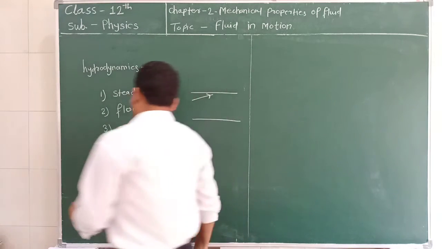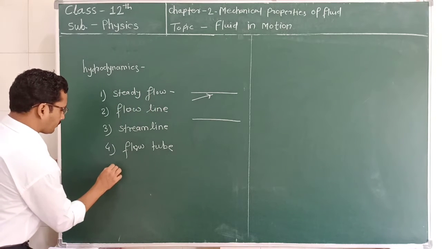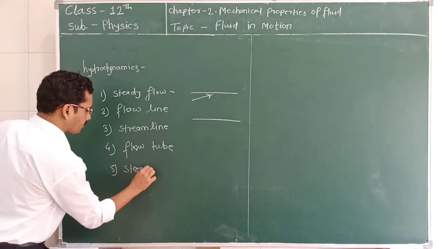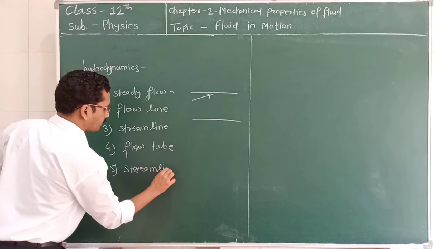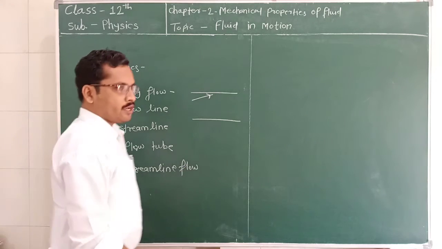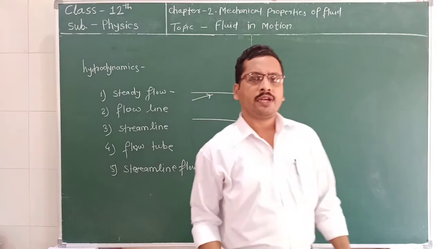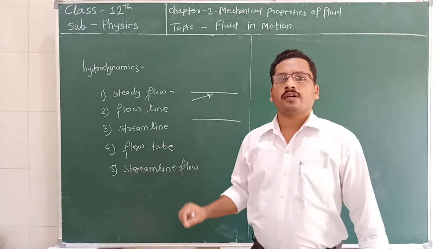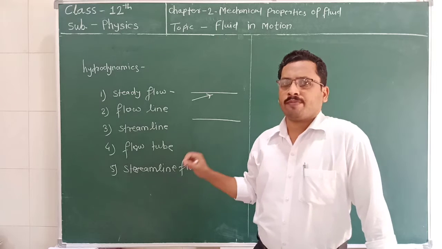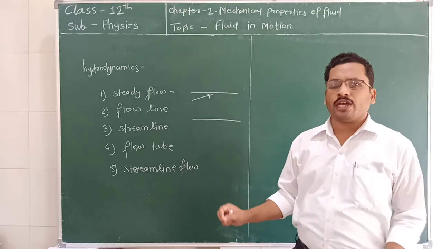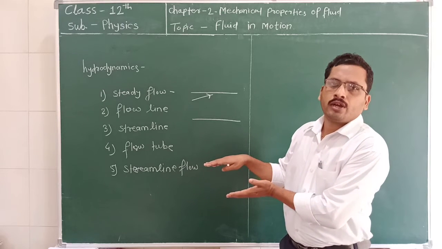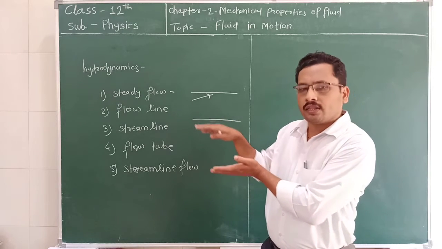Now, the next term is streamline flow. What is streamline flow? In a streamline flow, the velocity or the pressure at a particular point remains constant and one layer of the liquid flows smoothly over the other layer.